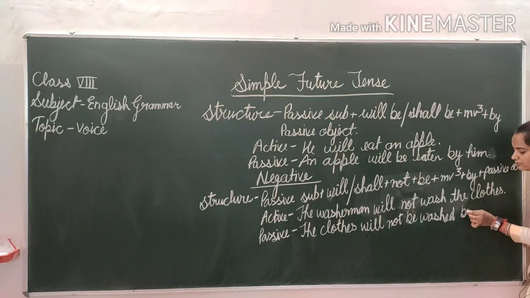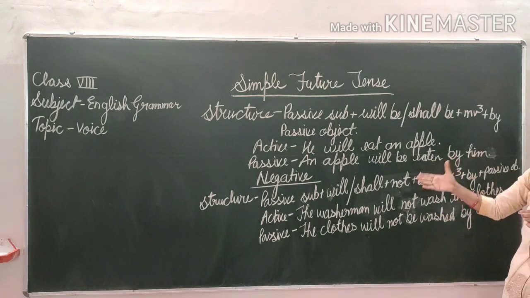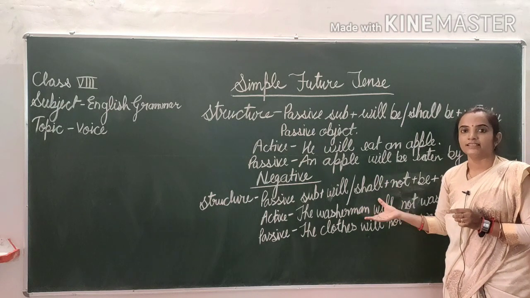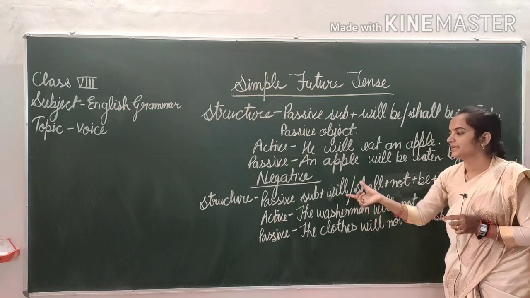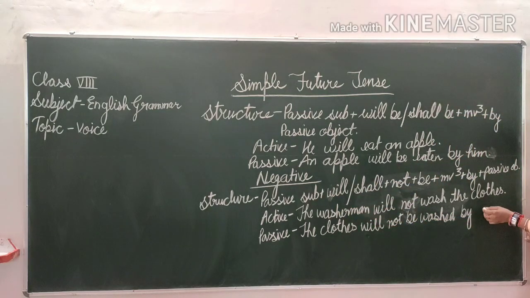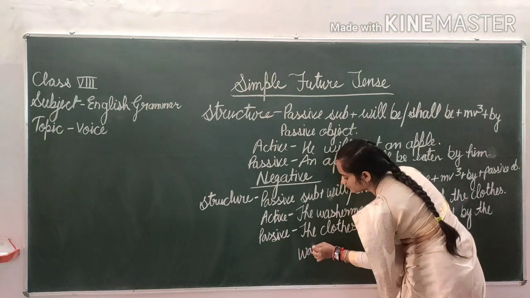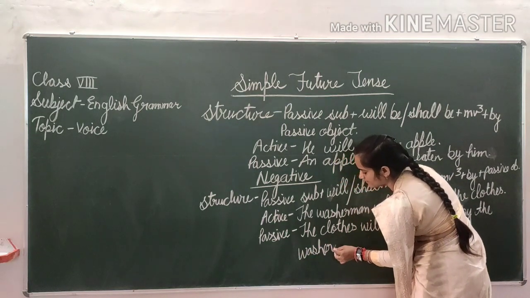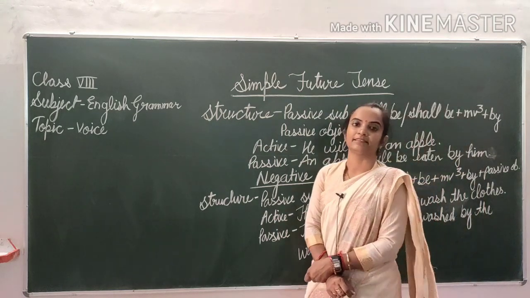Now preposition by. And in the last we will use passive object. So subject of the active sentence is passive object. So washerman is the subject in the active sentence and it will be changed into passive object: by the washerman. I hope you have understood.